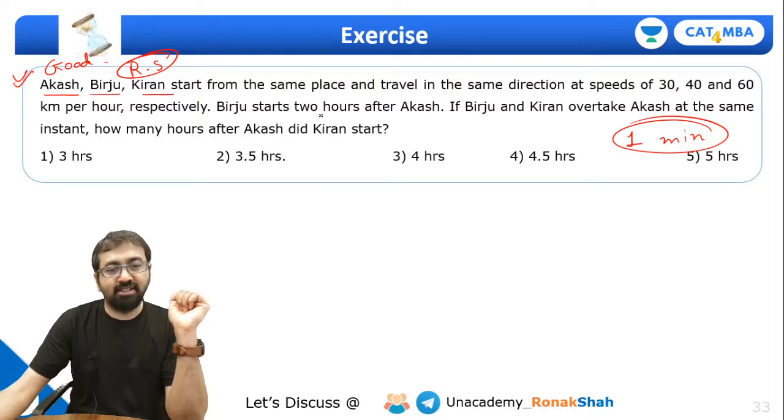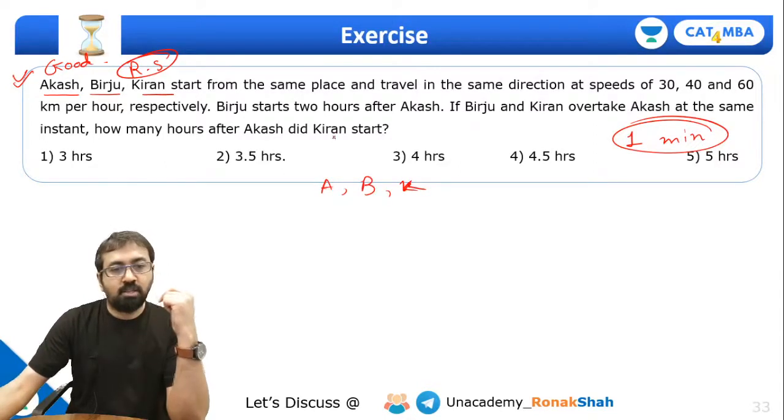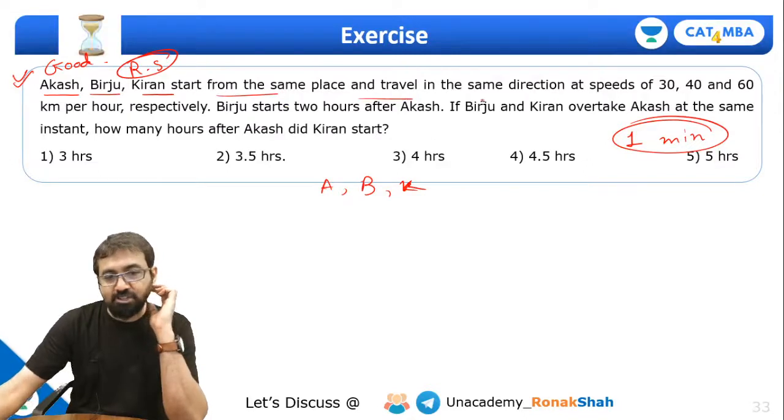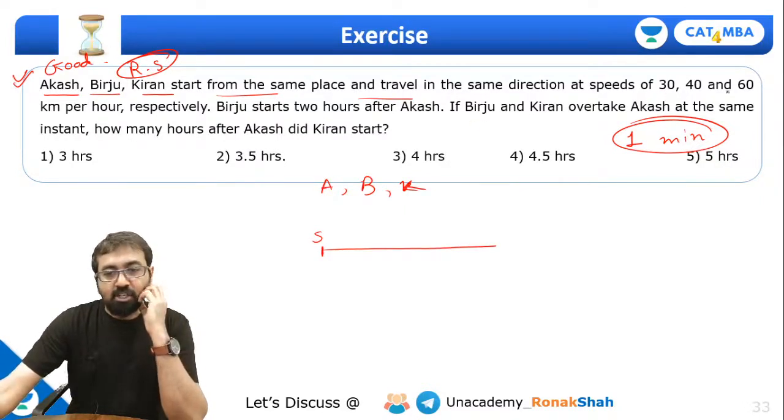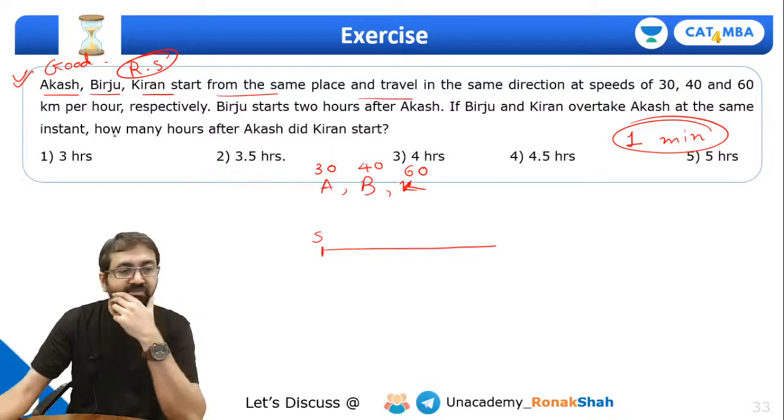Akash, Birju and Kiran, A, B and K, 3 people. They start from the same place and travel in the same direction. Suppose they are all starting from here, point S, and they are going in the same direction at speeds of 30, 40 and 60. So he is going at 30, this one at 40, and this one at 60.